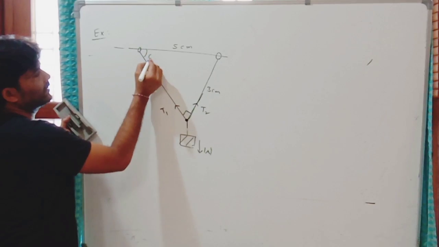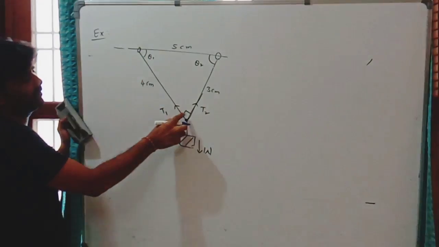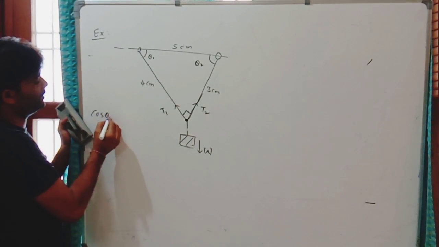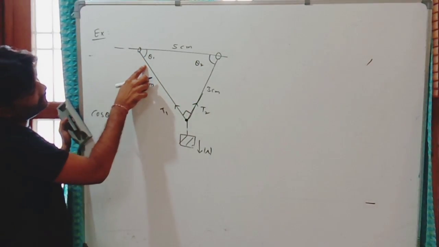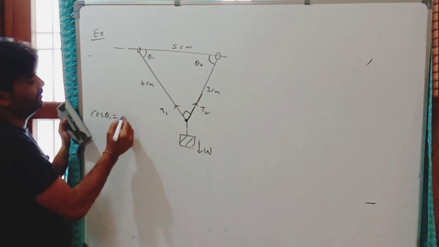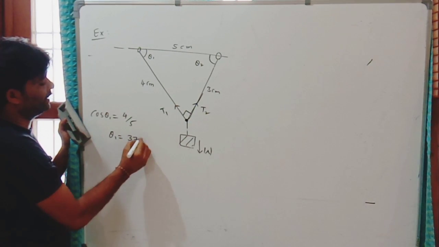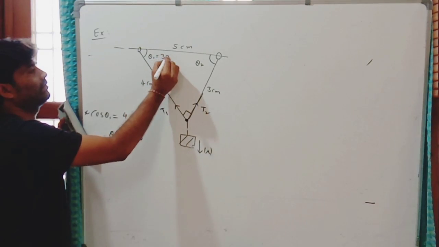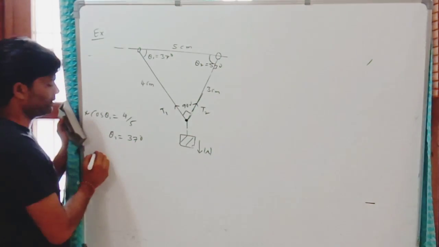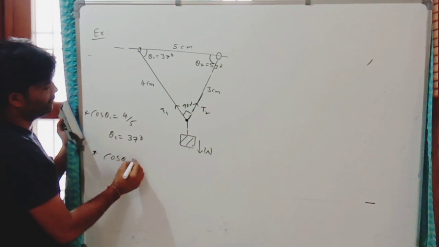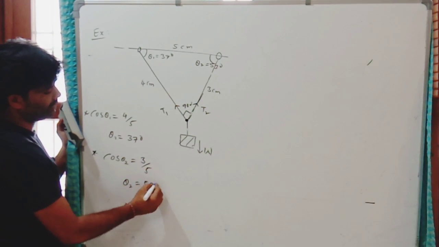If I say this angle is theta 1, this is theta 2. Here you can write this is the right angle. Now you can write cos theta 1 from this right angle triangle. This is the adjacent side and this is the hypotenuse, that is 4 by 5. So theta 1 is equal to 37 degrees. This angle is 37. Now this is 90, then this angle obviously 53, or you can also write cos theta 2 is equal to 3 by 5, that is 53 degrees.